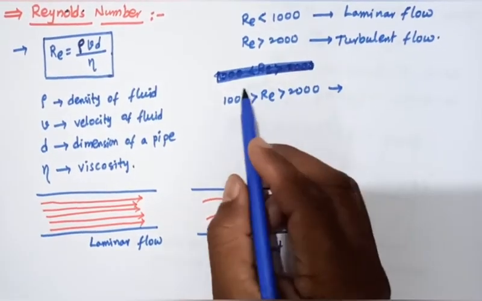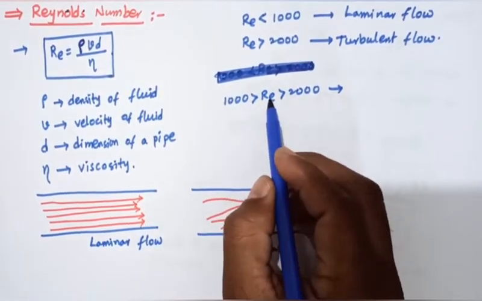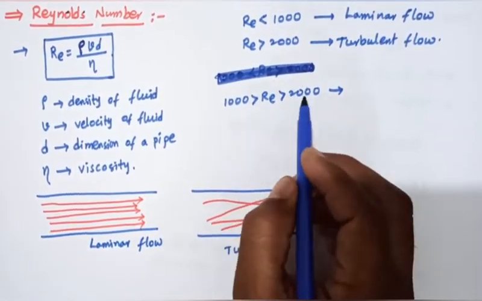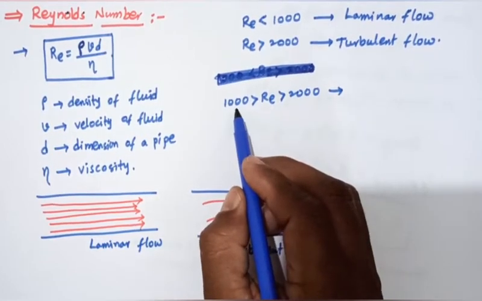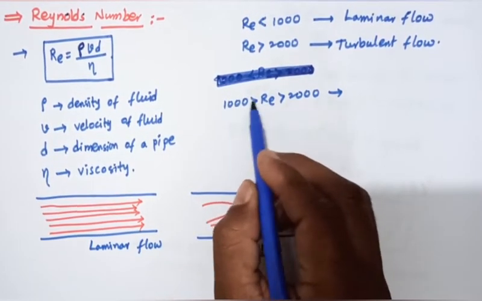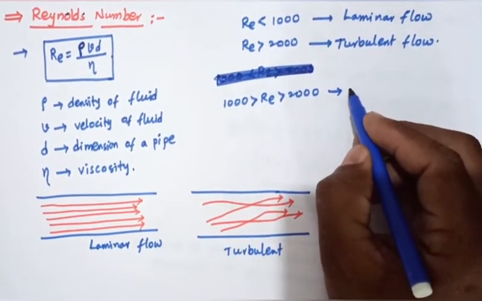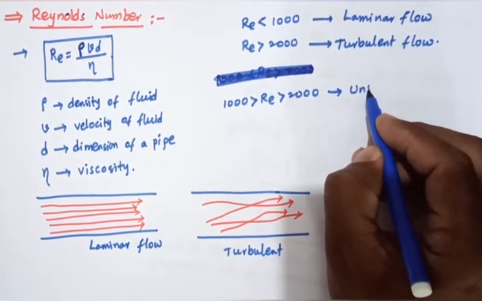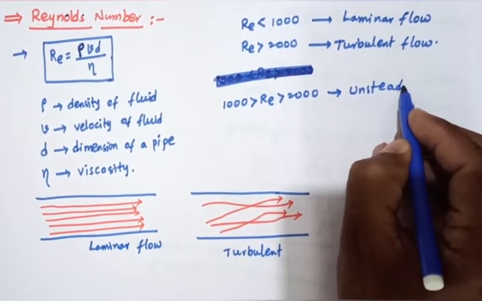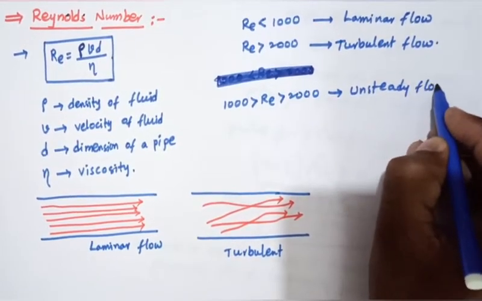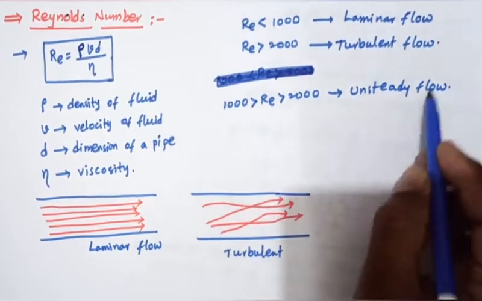When the Reynolds number is in between 1000 and 2000, that flow is called unsteady flow.